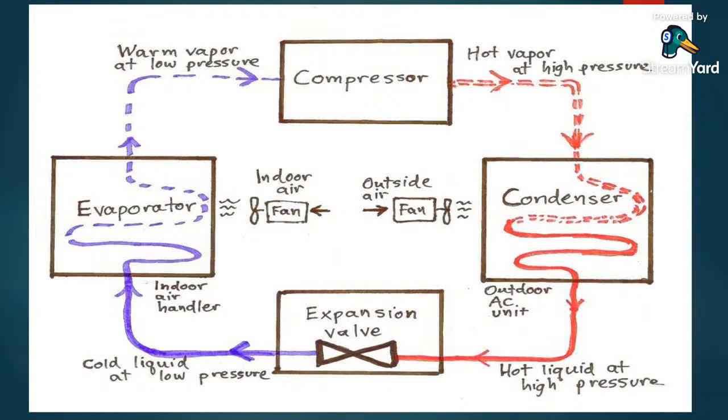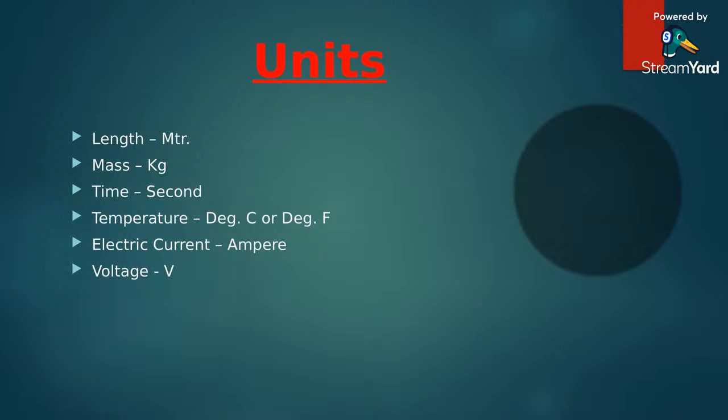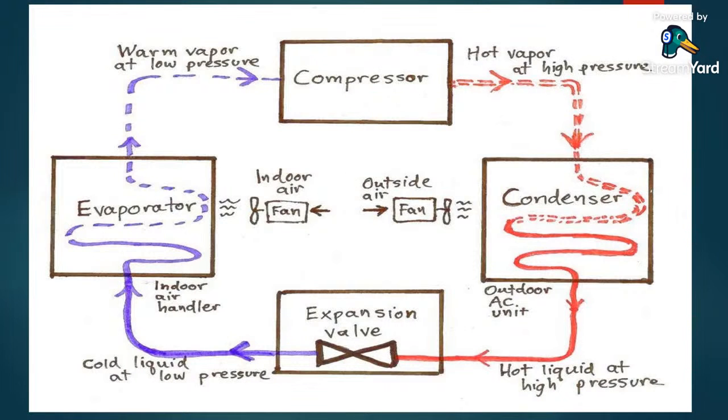In the condenser, a condenser fan is fixed. It blows out the heat of the refrigerant, which travels through the copper pipe. After blowing out the heat, it becomes hot liquid. It changes its form. It becomes hot liquid now, and high pressure is still there.